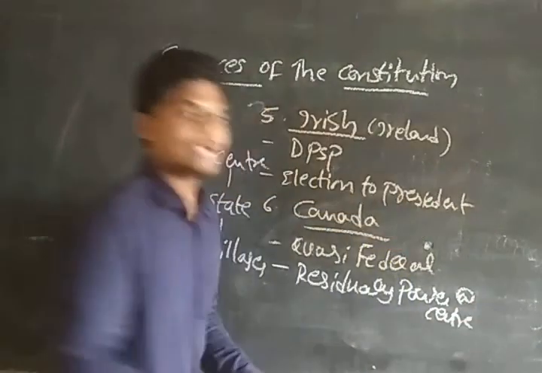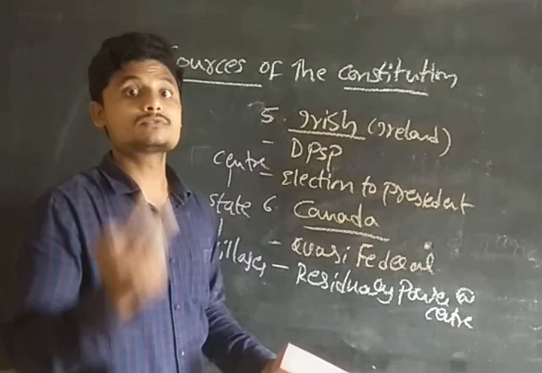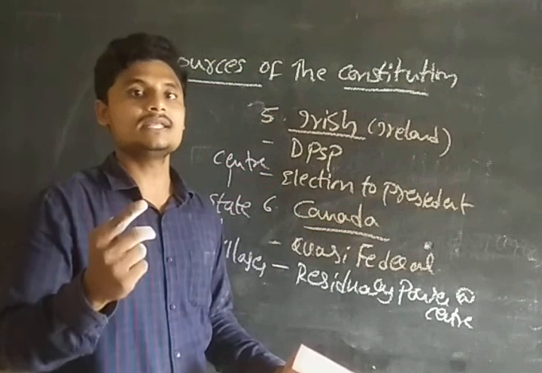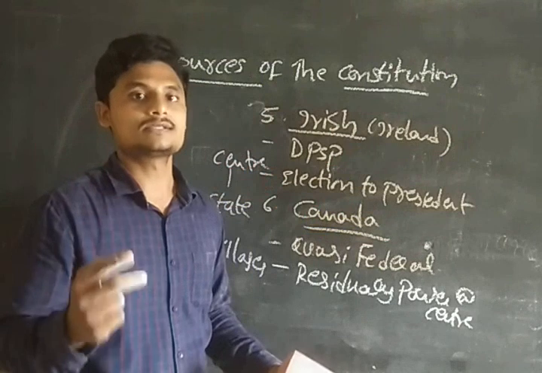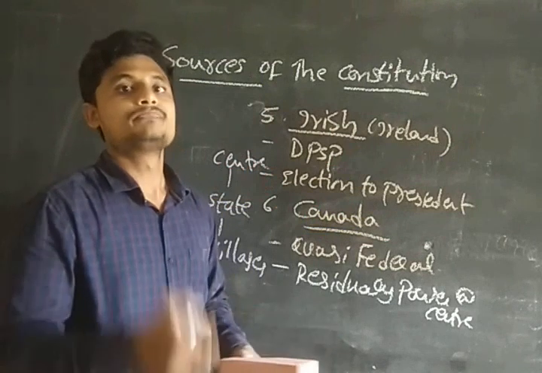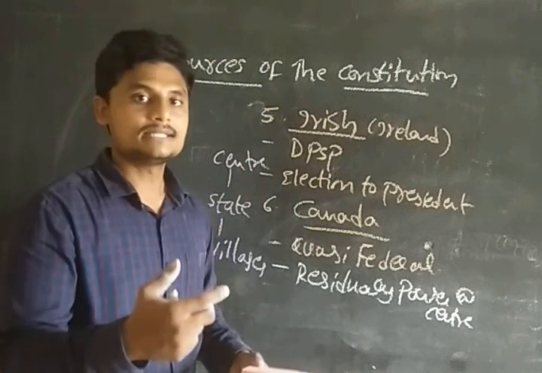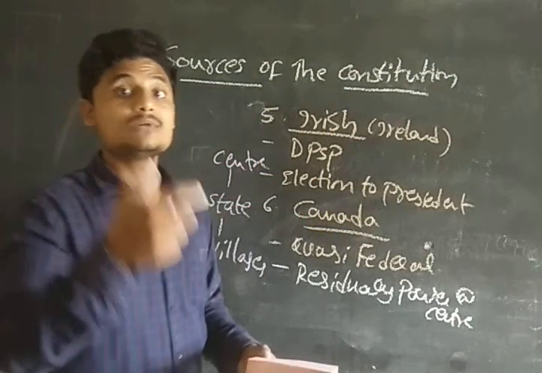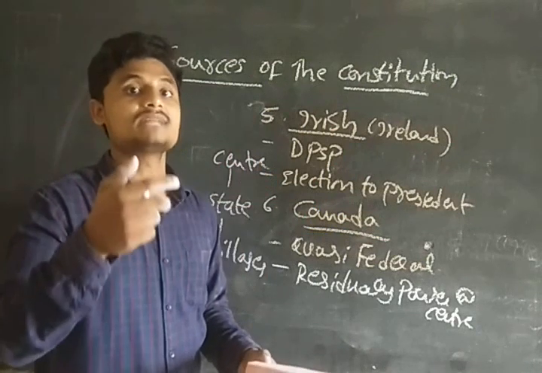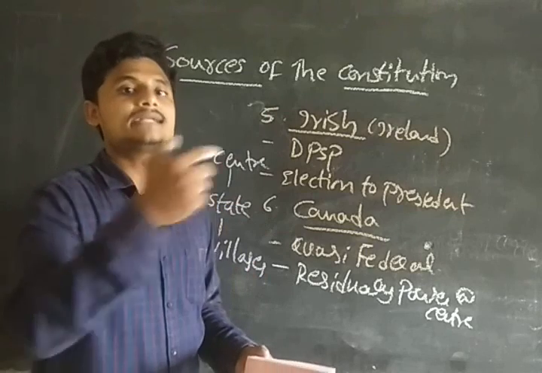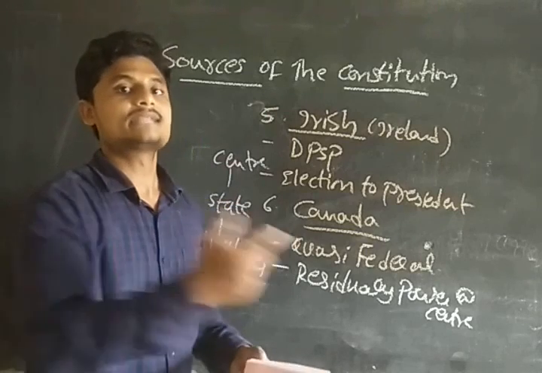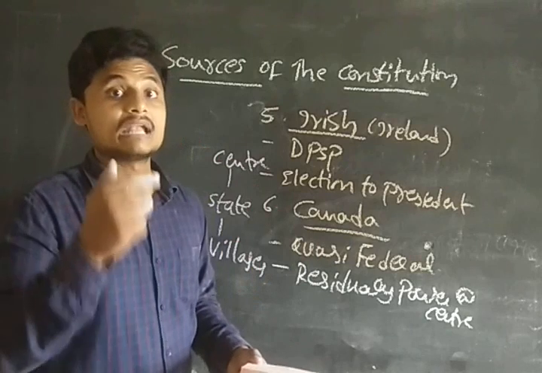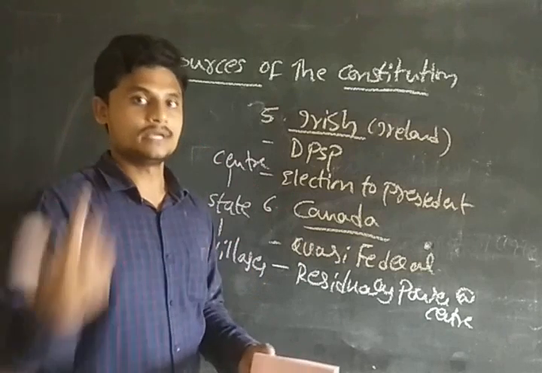What does it mean, guys? We have three divisions of the subjects. We have the union list, the state list, and the concurrent list. Depending upon the subject, the laws will be made by the respective bodies. Whatever subjects are in the union list, the center will make the laws. In the state list, the state legislature will make the laws. In the concurrent list, laws can be made by both the state and the union.